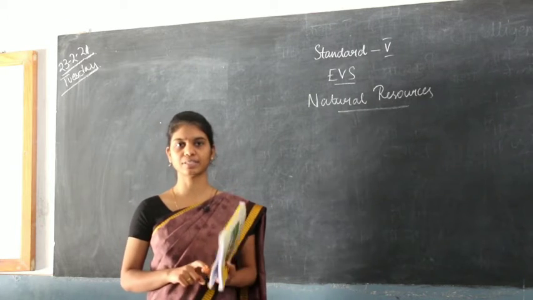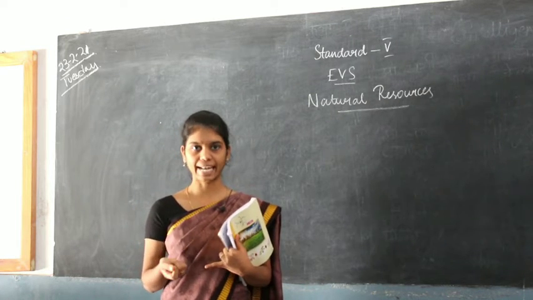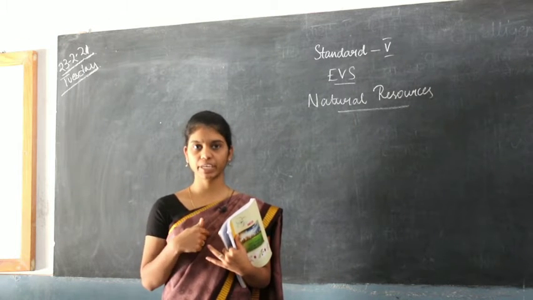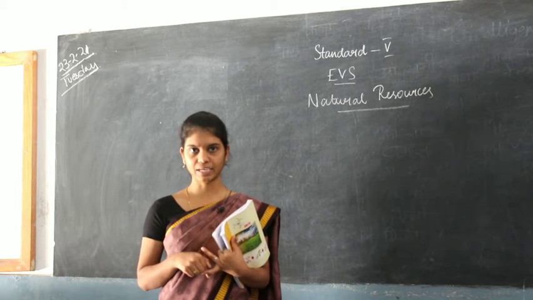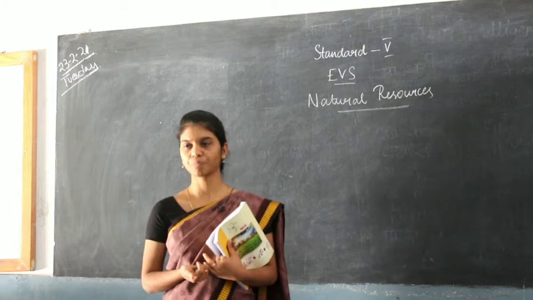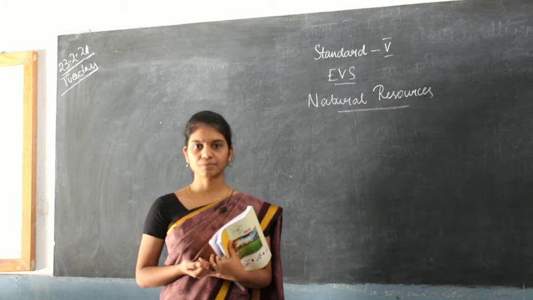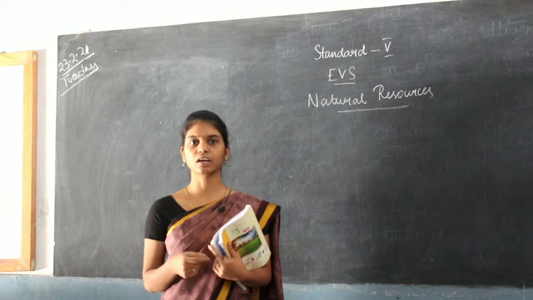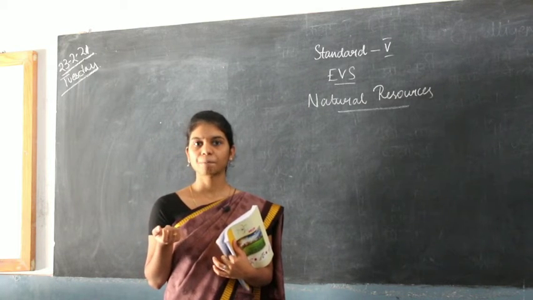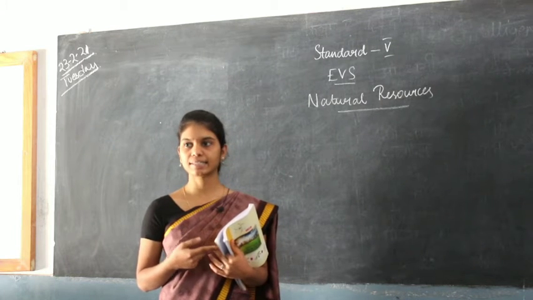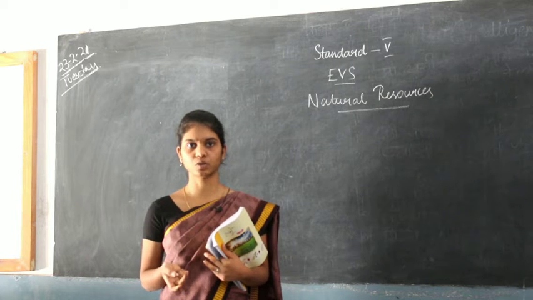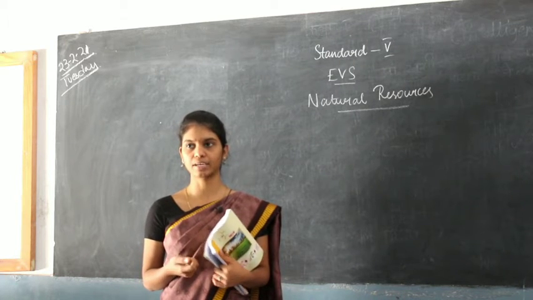For example, photosynthesis, in which plants use sunlight to produce food, and then solar electricity, which we use. We absorb the solar energy and then convert it into electricity for our daily use. And then what else did we see? We saw that solar energy is used for many purposes, like drying the clothes and drying whatever is wet, and we also use solar energy to produce food, for cooking.